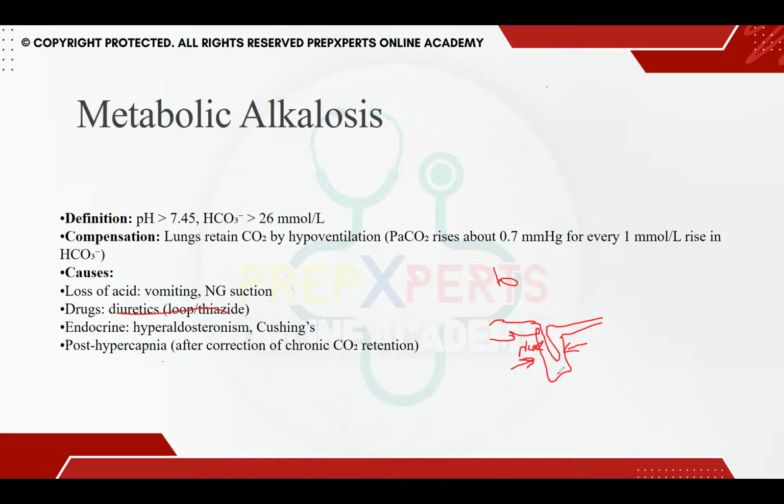So the volume of fluid is being lost, and the body is also trying to compensate by secreting the proton. So whenever it is acting on these channels, number one, the volume is being lost. Number two, it will act upon these channels and exchange the bicarb, because of the loss of blood volume, the proton is also being lost inside the loop of Henle.